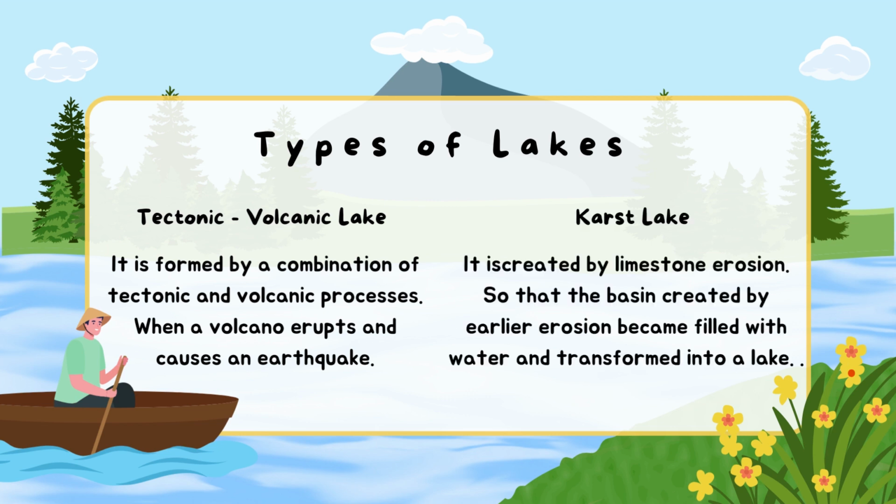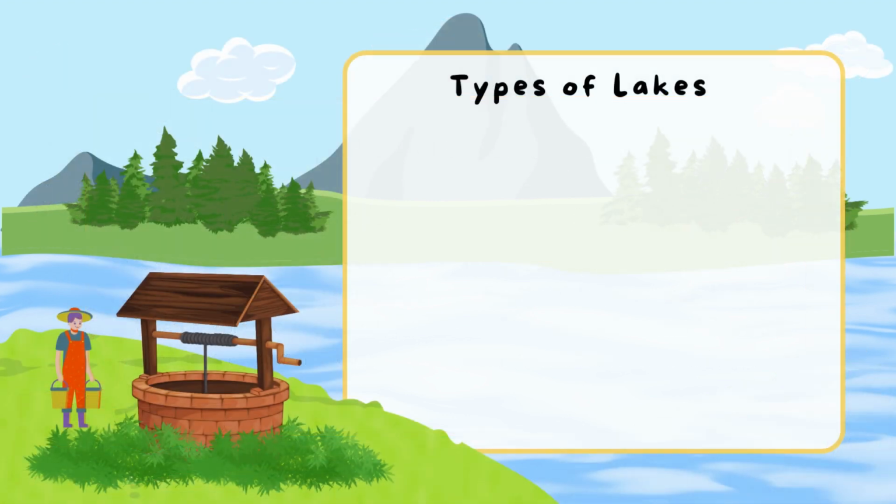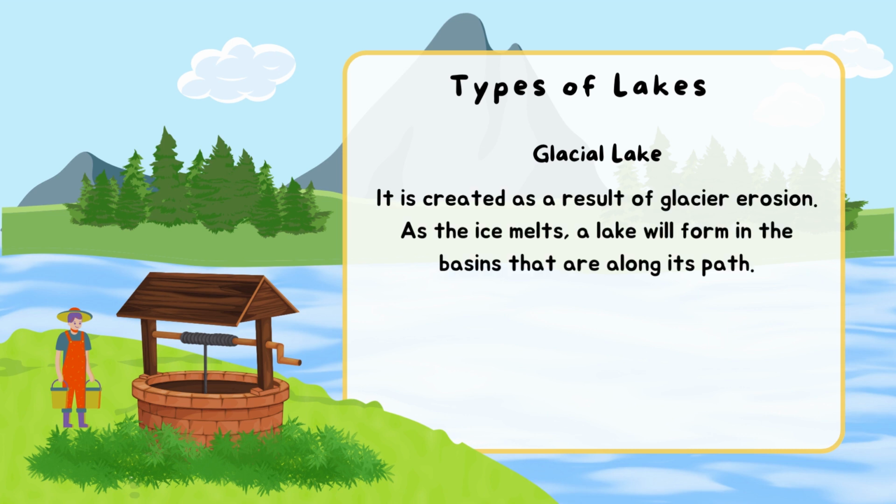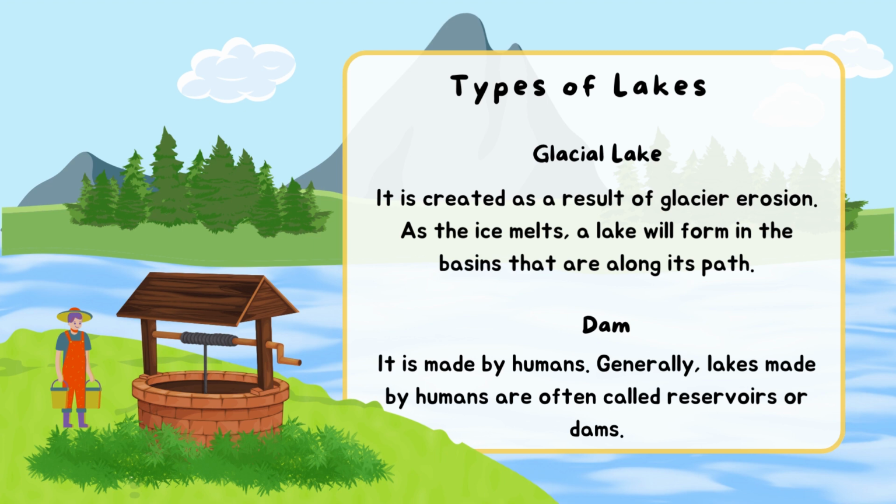Karst lake. It is created by limestone erosion, so that the basin created by earlier erosion became filled with water and transformed into a lake. Glacial lake. It is created as a result of glacier erosion. As the ice melts, a lake will form in the basins that are along its path. Dam. It is made by humans. Generally, lakes made by humans are often called reservoirs or dams.